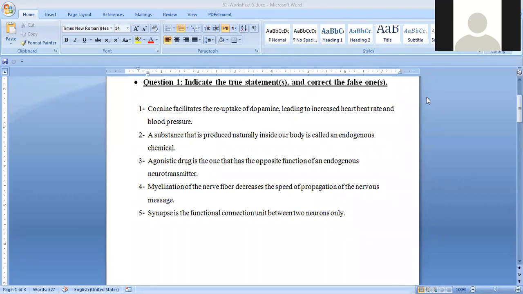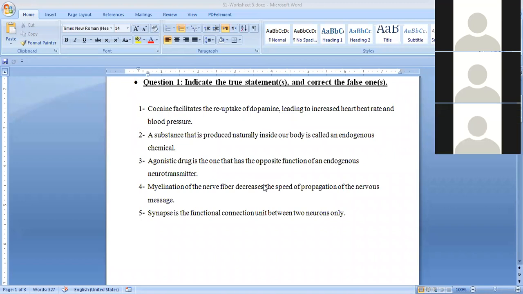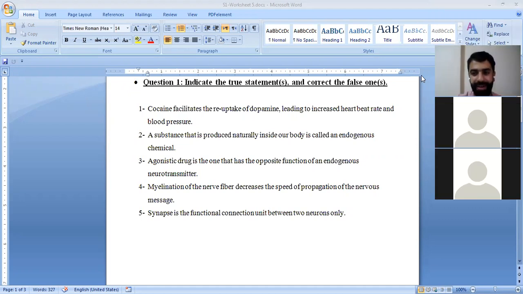Ahmad, number 5. It says that a synapse is the functional connection unit between 2 neurons only. What do you think? Do you think this is true? Did you study the notes? False or true? I don't know. You didn't revise the notes, right?